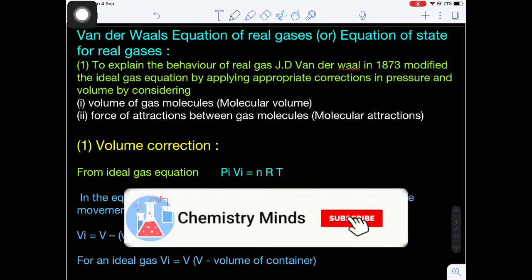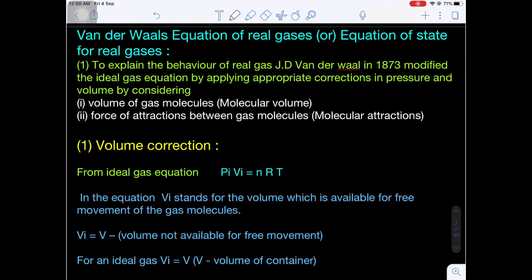Hello students, in today's class we are going to discuss a very important topic that is called Van der Waals equation of real gases. It is also known as the equation of state for real gases.